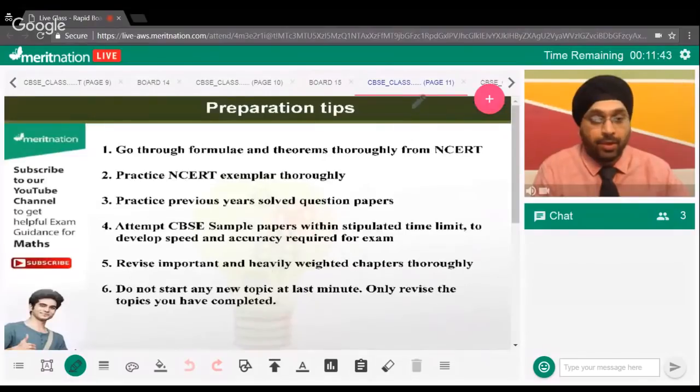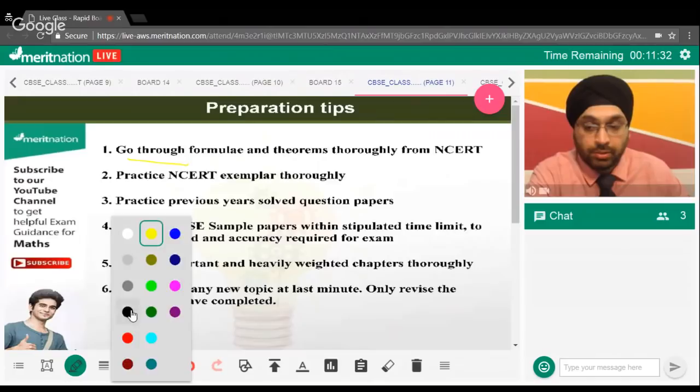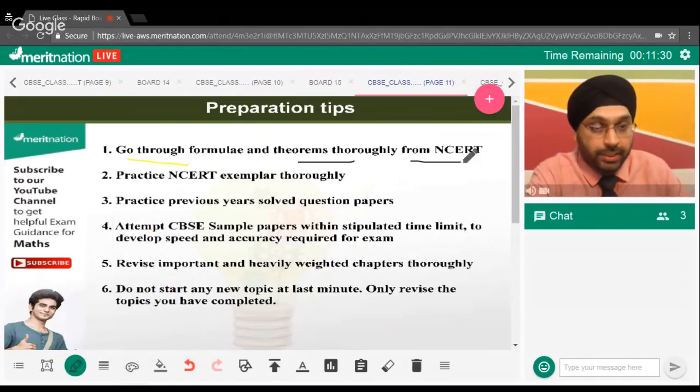Now guys, let's say again we have some preparation tips for you. First, you just need to go through the formulas and theorems thoroughly from NCERT. You need to be well aware of the formulas and theorems from NCERT. Then you need to practice NCERT examples thoroughly once again. Then you need to practice previous year's solved question papers thoroughly, just to get a pattern of what kind of questions come in your exam.